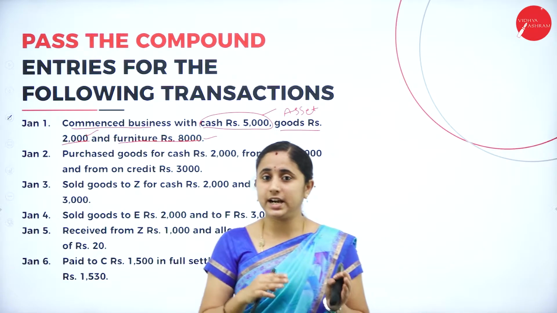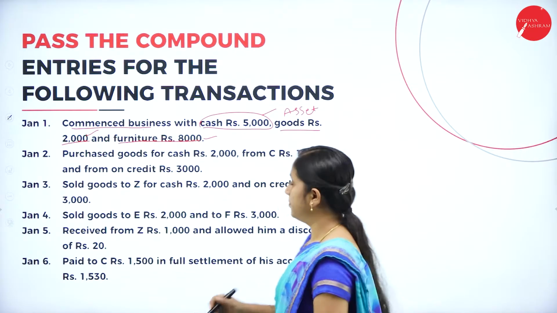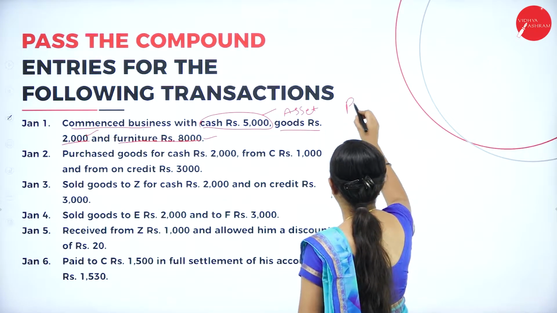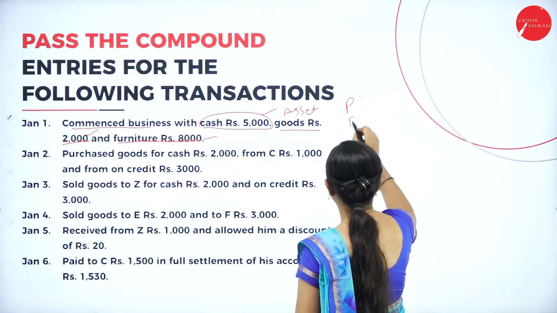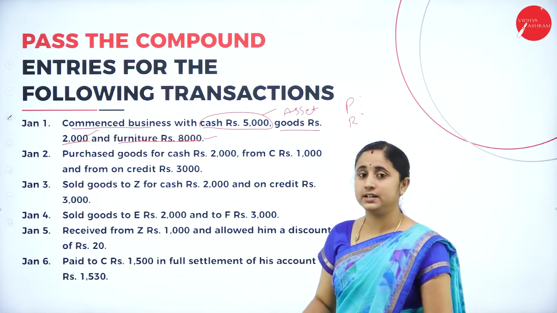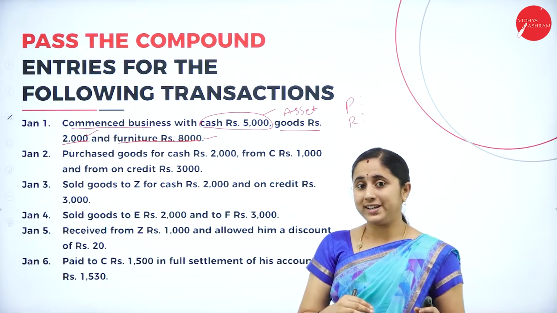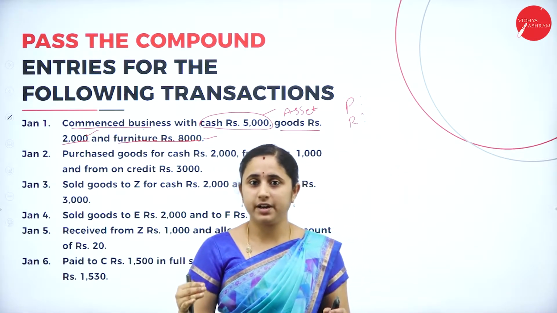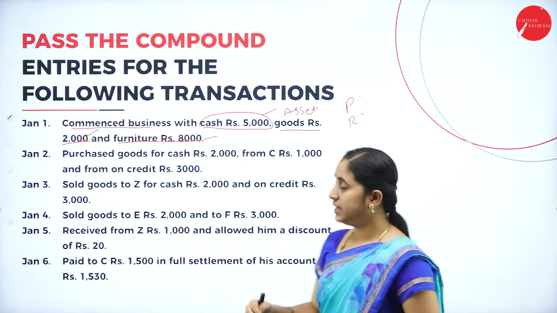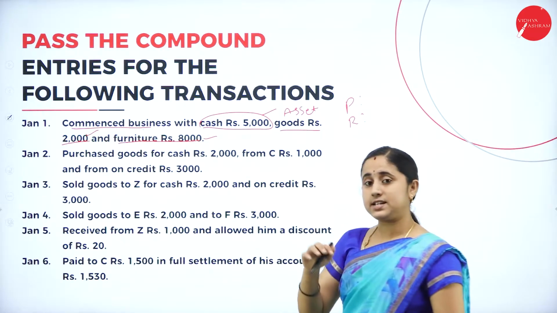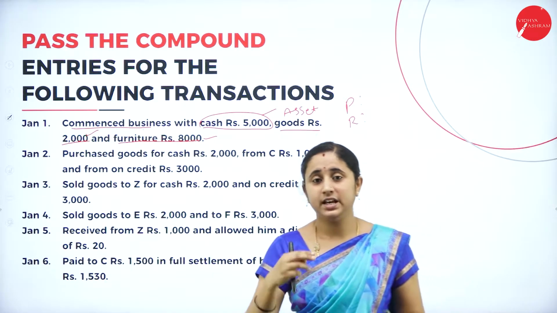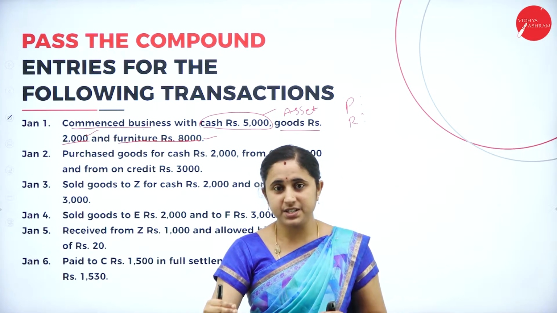That means person comes under personal account and real account. All the assets come under real account. So, for personal account, the rule is debit the receiver, credit the giver. Here, the person is starting business with cash, means he is giving cash to the business.